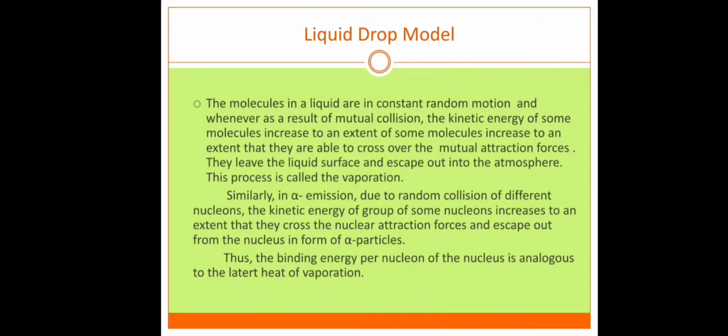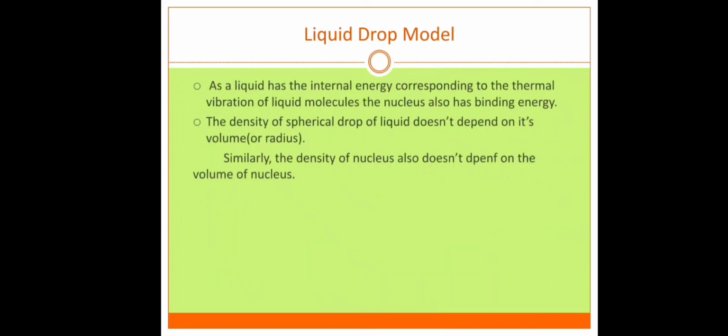Similarly, in alpha emission, due to the random collision of different nucleons, the kinetic energy of a group of some nucleons increases to an extent that they cross over the nuclear attraction force and escape from the nucleus. It forms the alpha particle. Thus, the binding energy per nucleon of a nucleus is analogous to the latent heat of evaporation of a liquid, corresponding to the thermal vibration of a liquid molecule, and the nucleus also has a binding energy.